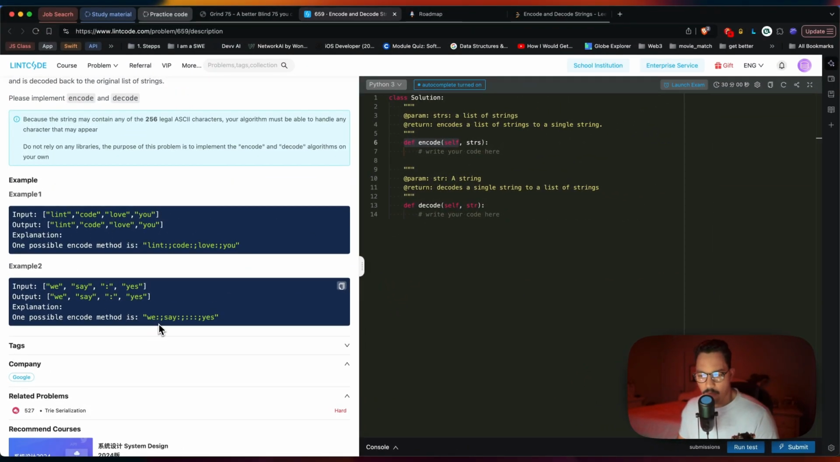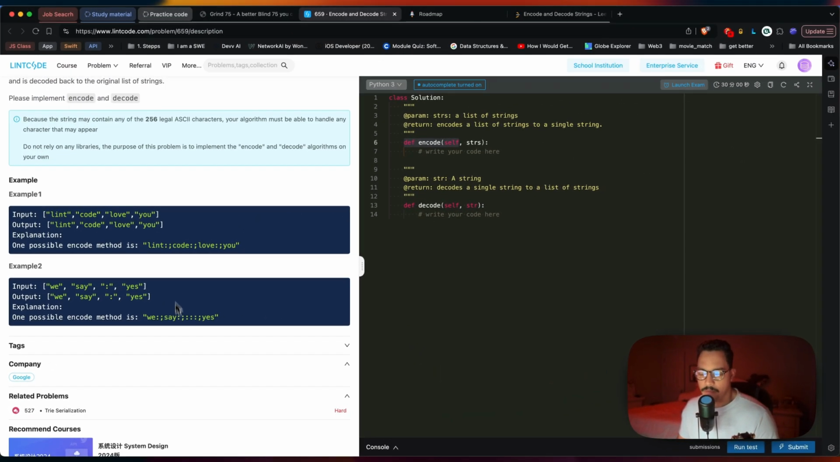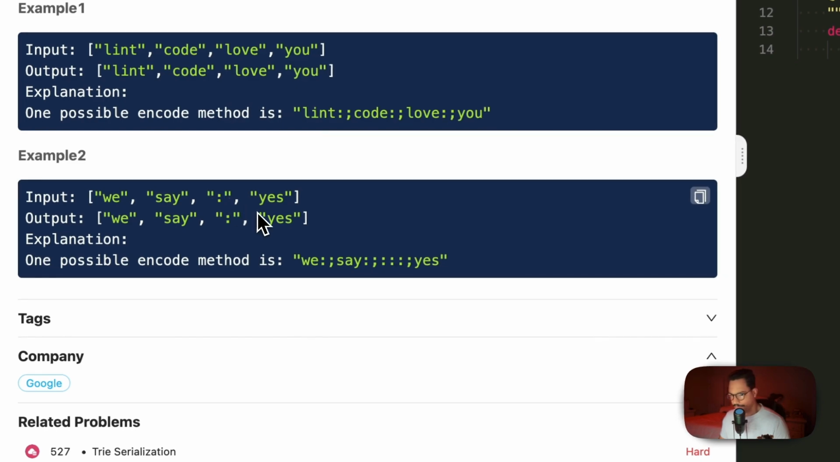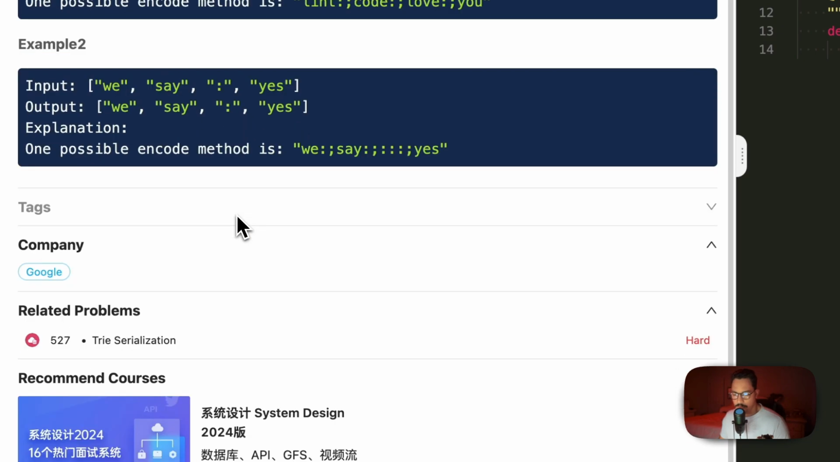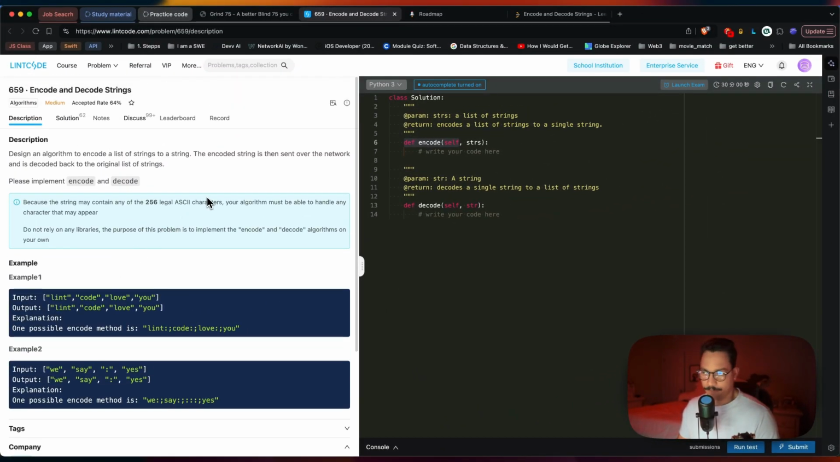They use two dots and that. So here a couple of characters, like the colon and then the semicolon. The semicolon is acting as a possible delimiter, and we're going to talk about that now.